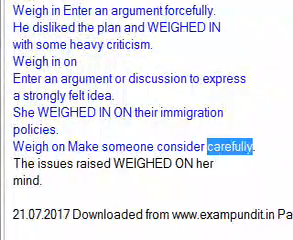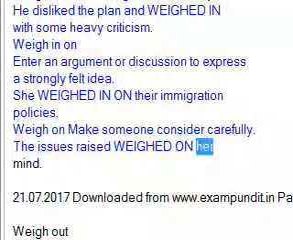Weigh on: make someone consider carefully. The issues raised weighed on her mind.